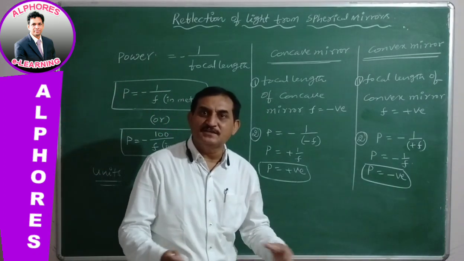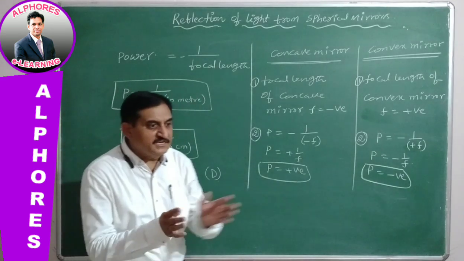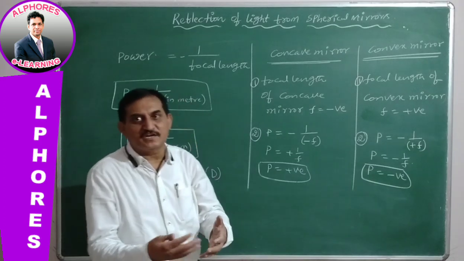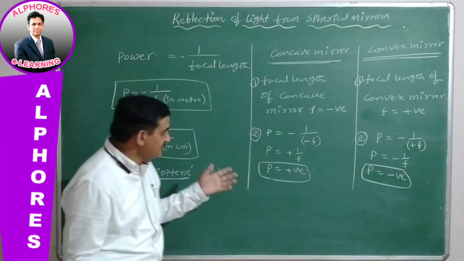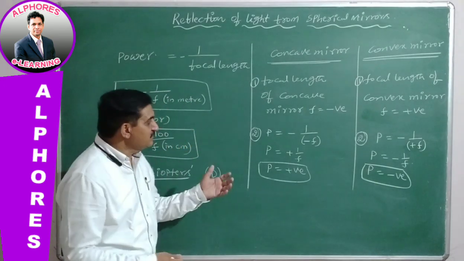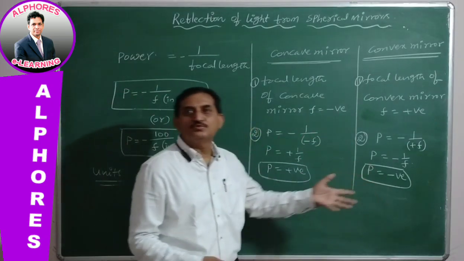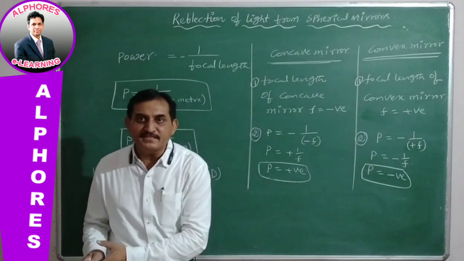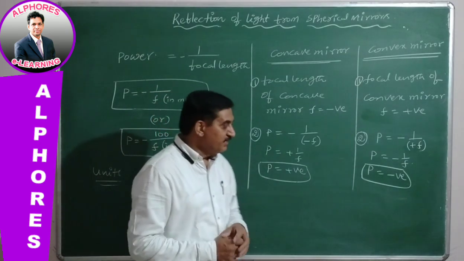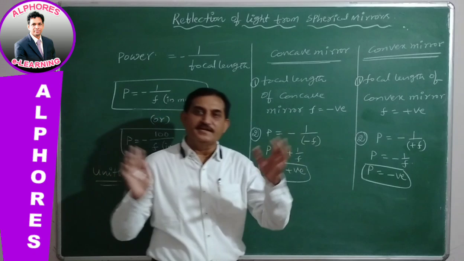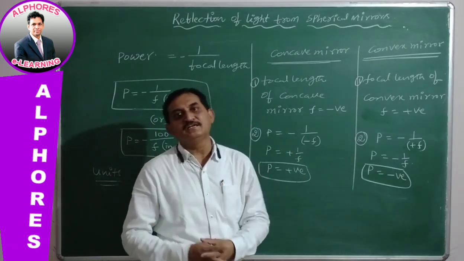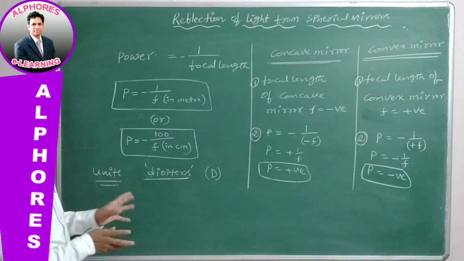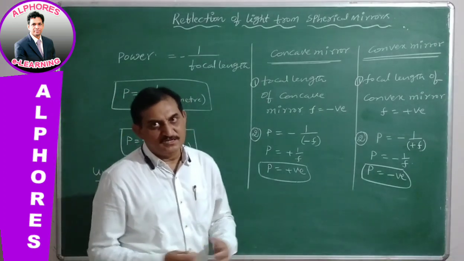Diverging in nature means its power is negative; converging in nature means its power is positive. This is a simple logic to understand positive and negative power. Positive power means converging the light rays, negative power means diverging the light rays, which indicates the nature of the spherical mirror. So this is all about the power of spherical mirrors.